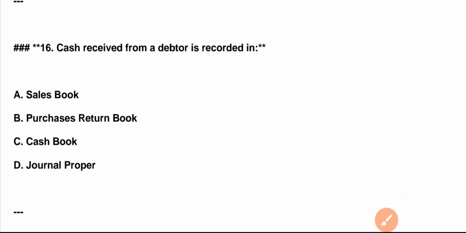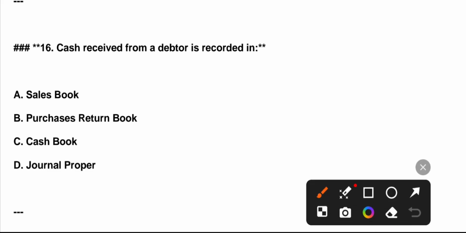Question number 16. Cash received from a debtor is recorded in: A. Sales book. B. Purchase return book. C. Cash book. D. Journal proper. Correct answer is option C.